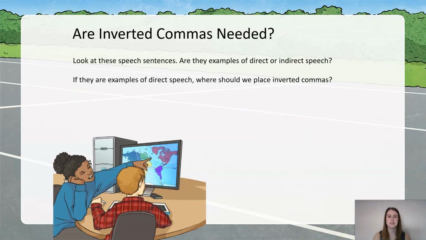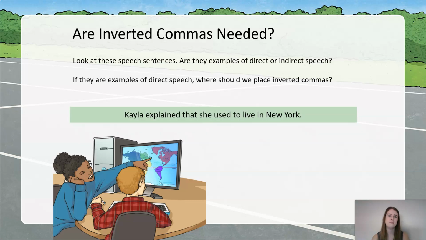So let's have a look at some examples then. Let's see if you know how to do this. Here is the sentence. If there are examples of direct speech, where would your inverted commas go? So you need to first identify, is it direct or reported speech? And if it's direct speech, where are my punctuation marks going to go? So pause the video and have a think.